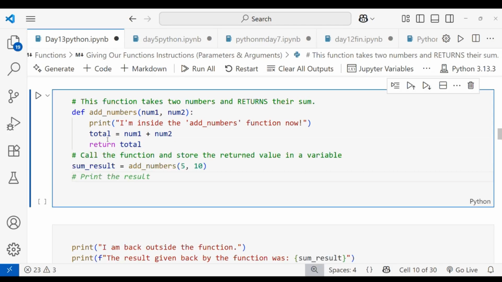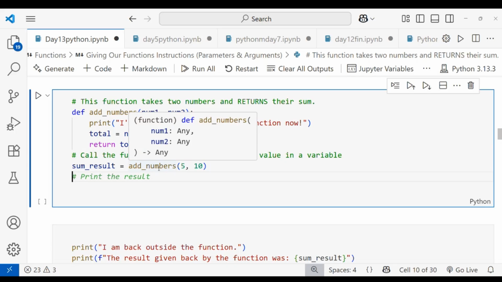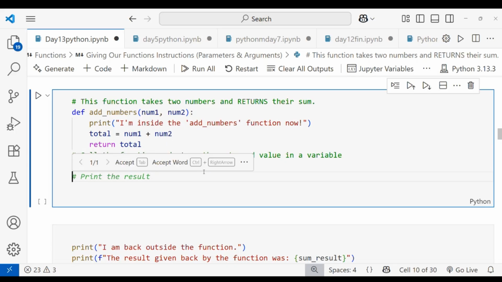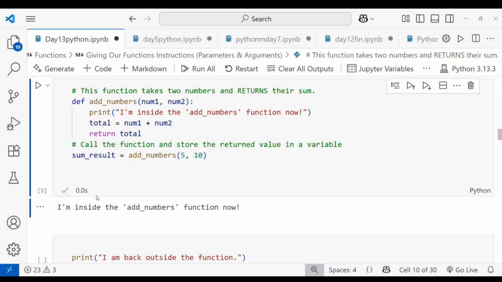You can see, we call the function to return the variable. Here I'm taking one variable called some_result, and it is equal to add_numbers of 5, comma 10. So 5 and 10 should be added. When we do 5 plus 10, we'll get 15, right? Let's run this. Now I am inside the add_numbers function.